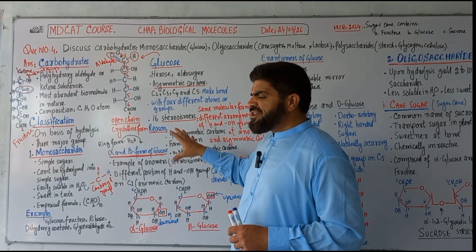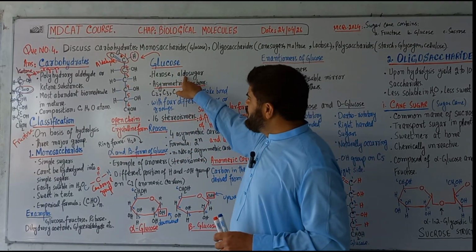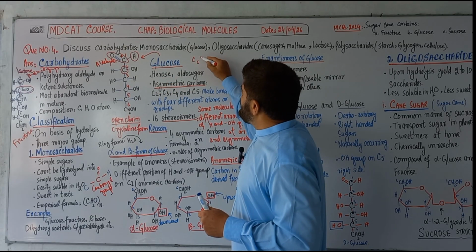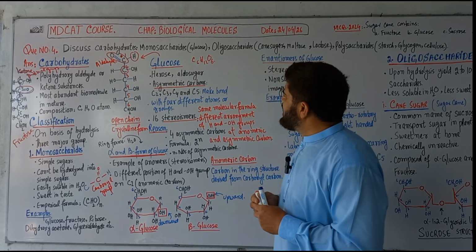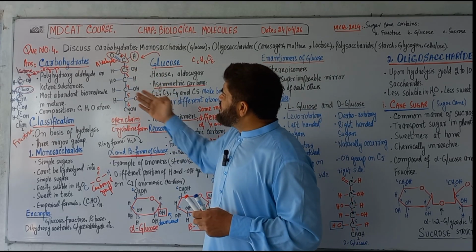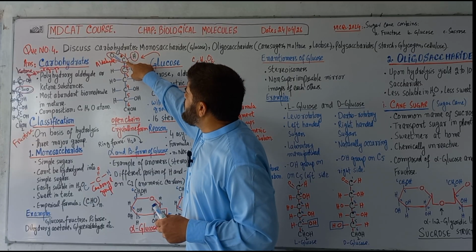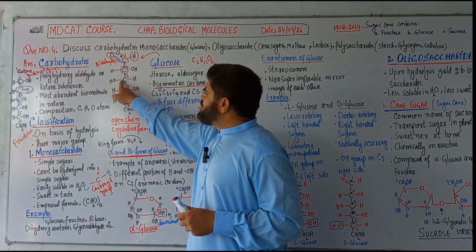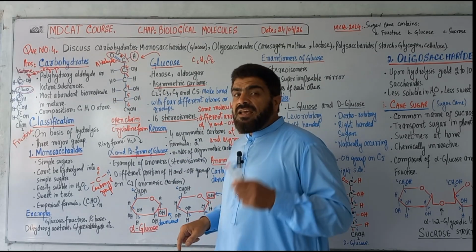The most important one to remember is glucose. Glucose is an aldo sugar and a hexose, its molecular formula is C6H12O6. In the open chain structure, carbon number 1 has the functional group, and that carbon is the anomeric carbon. Carbons 2, 3, 4 and 5 are asymmetric carbons.